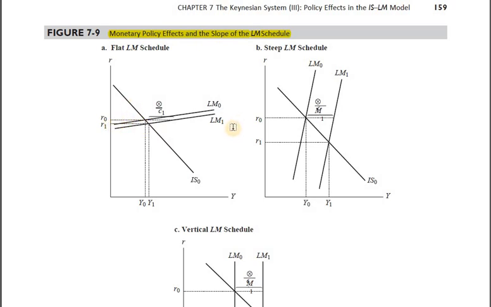It means money demand is very responsive to changes in the rate of interest. The moment money supply increases, definitely it's going to put downward pressure on the rate of interest, but because money demand is very responsive, a slight fall in the rate of interest is going to re-equilibrate the money market. And because the interest rate has not fallen to a considerable level, it's not going to give a very high push to the investment demand in the economy, and that's how we'll see an increase in income, definitely there, but not to the level which we saw in case number B when the LM curve was steeper.